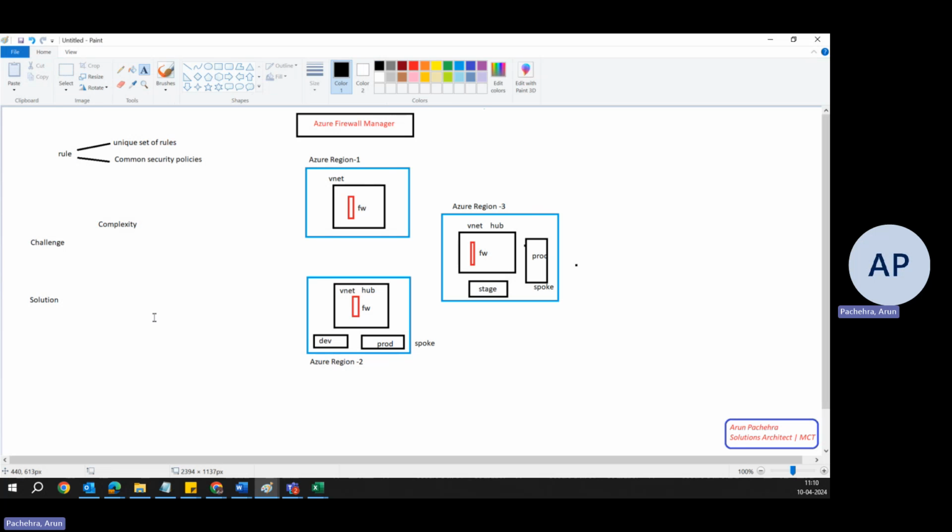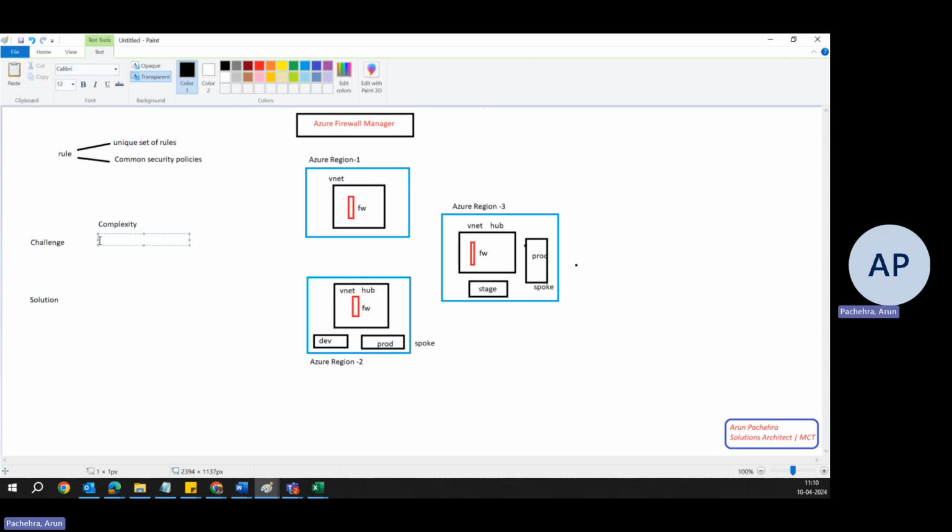Then, when we are doing a lot of manual work in multiple locations, there would be a problem of consistency for sure. Ensuring consistent security policy implementation across all firewalls is going to be prone to human error, potentially leaving parts of the network vulnerable.